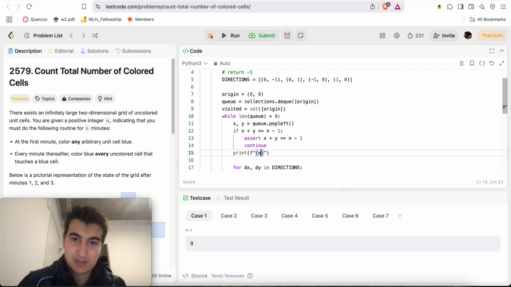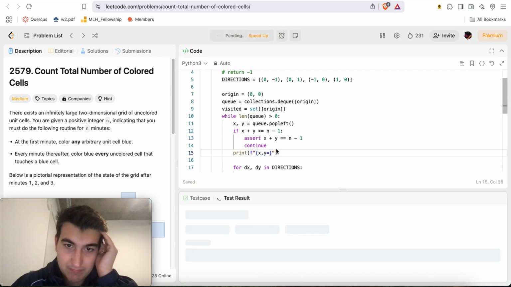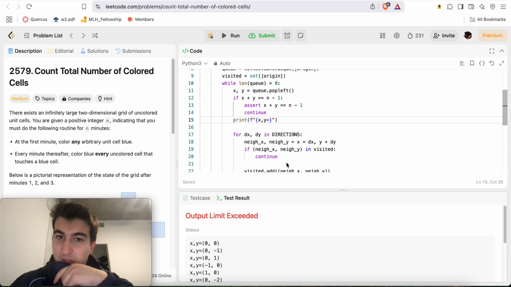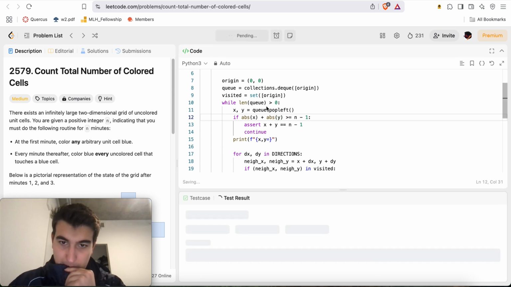Print f string x comma y equals. I'm very interested to see. Oh, absolute value of x plus absolute value of y. That's definitely important.